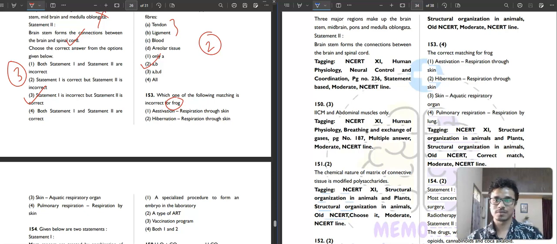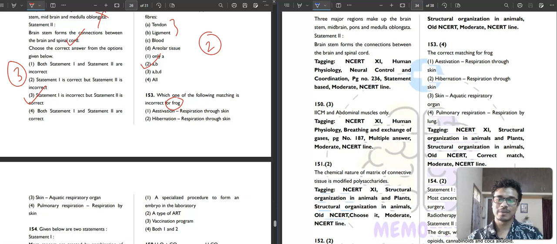PPTs and now FLT, that means full length test series. If you can give all the test series, for droppers the FLTs are 14 tests, and for normal students there are 10 tests. If you can give this many full tests, then you will be good to go. But still I recommend giving more from other institutes or other papers. This is a must, but if you have more time to solve other papers, then you should definitely do it.